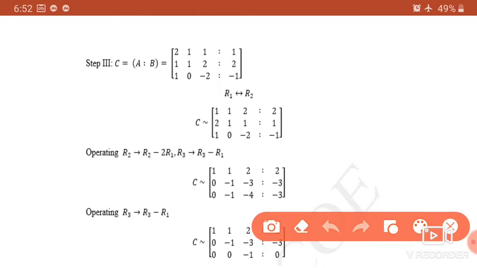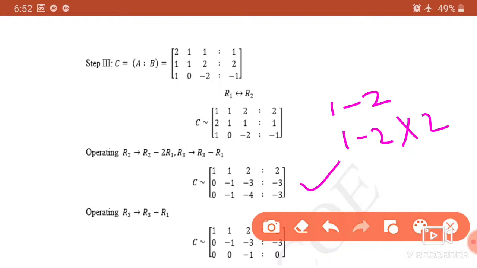Then next, minus 1 minus 2 times 1. So it is minus 1. Then 1 minus 2 times 2, so it is minus 3, and same for the last term, minus 3. Similarly, the last row becomes 0, minus 1, minus 4 and minus 3. So here we get change in R2 and R3.